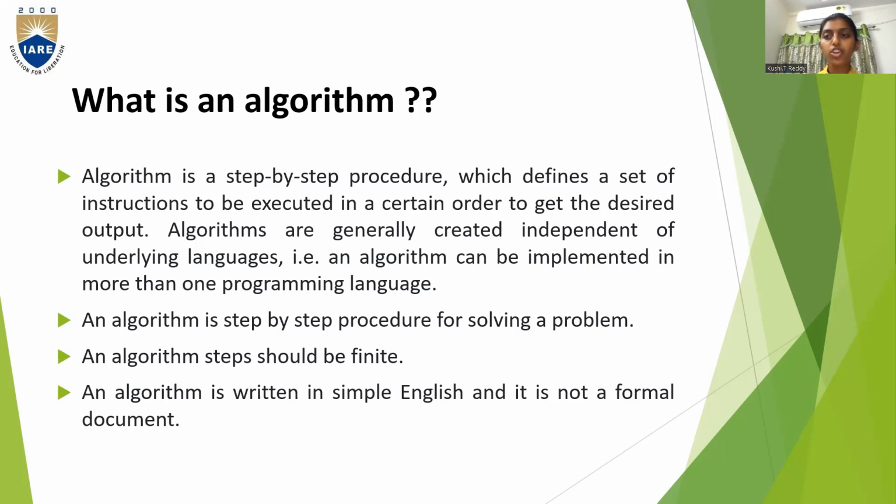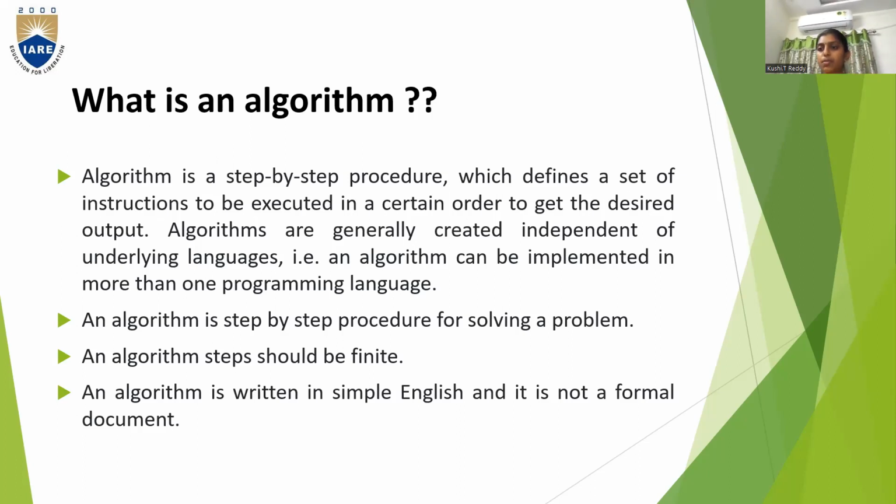Now we'll come to our topic, that is, what is an algorithm. An algorithm is a step-by-step procedure which defines a set of instructions to be executed in a certain order to get the desired output. Algorithms are generally created independent of underlying languages. That is, an algorithm can be implemented in more than one programming language.